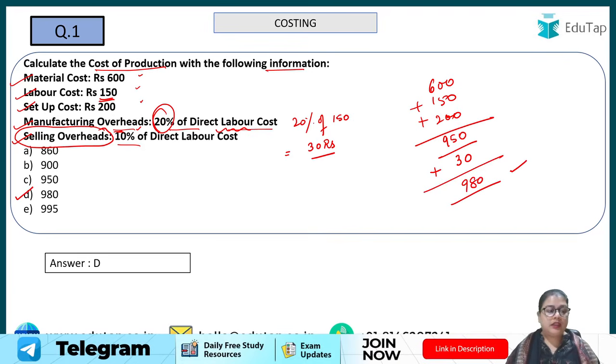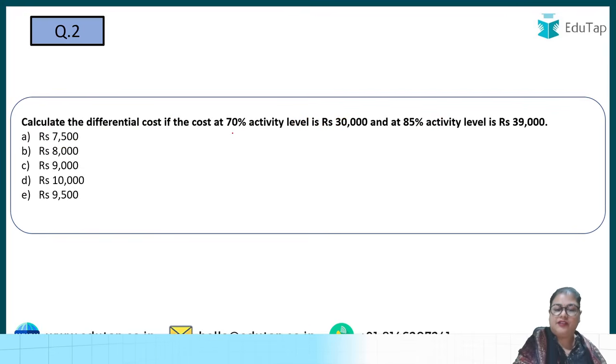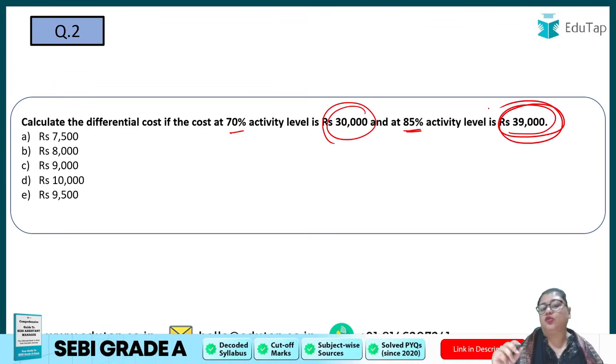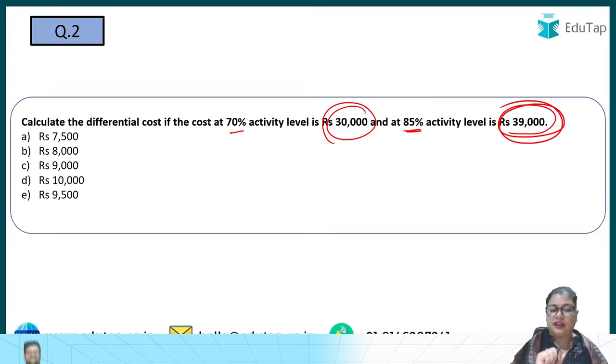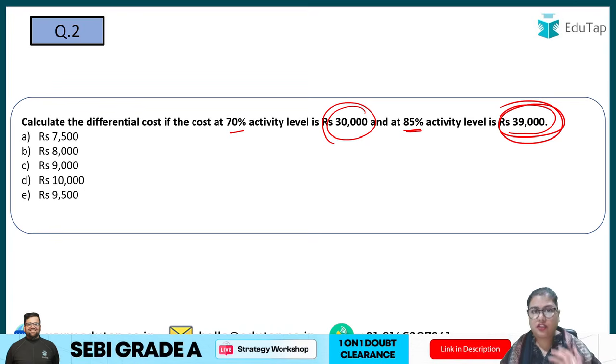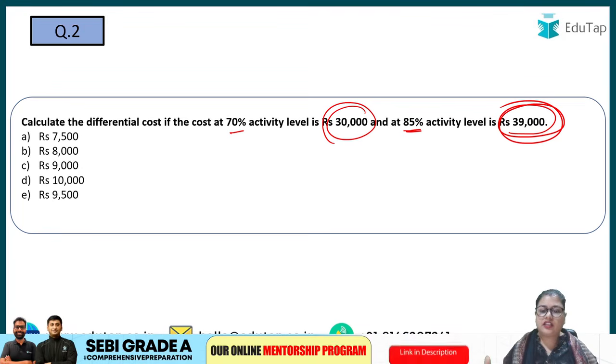Okay. Now, moving on to question number 2, you have to calculate the differential cost if the cost at 70% activity is 30,000 and at 85% activity is 39,000. Now, most of the students can get confused. They will try to calculate 70% of 30,000. But no, we have to find out the differential cost, that is the difference between two activity levels. It is such a simple question.